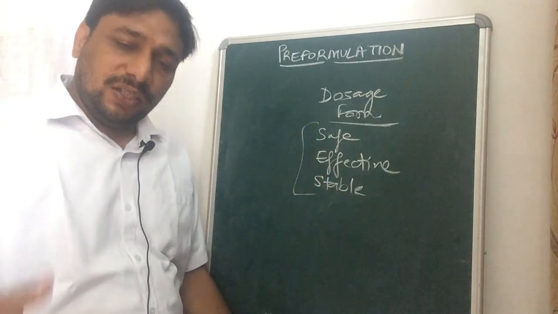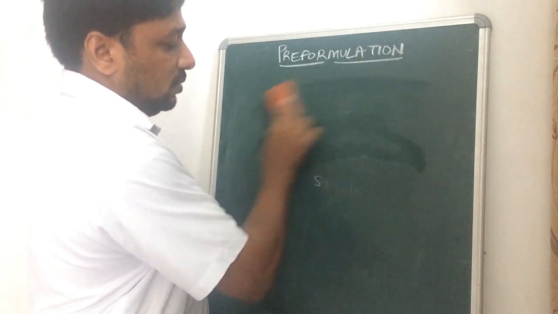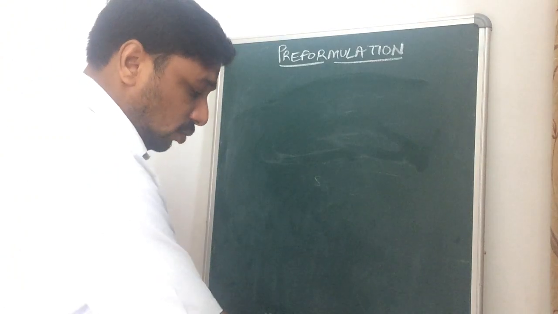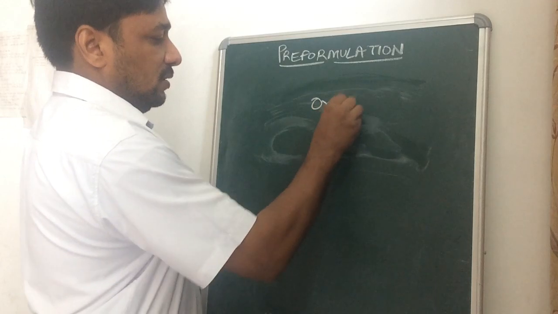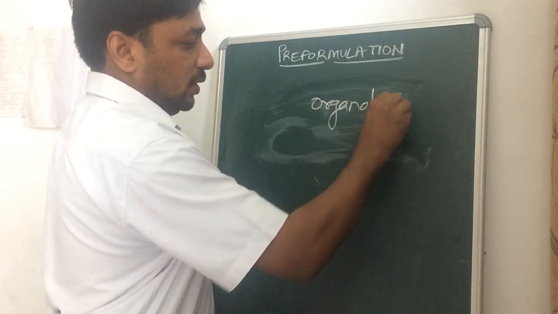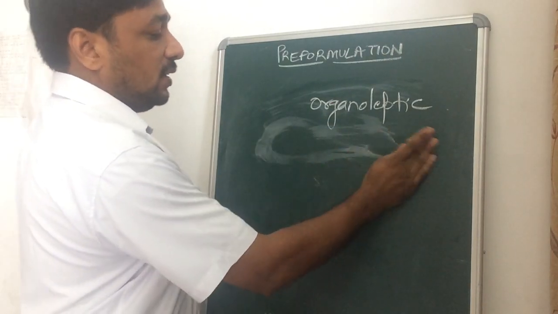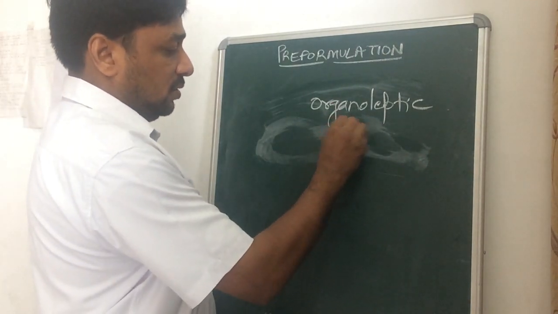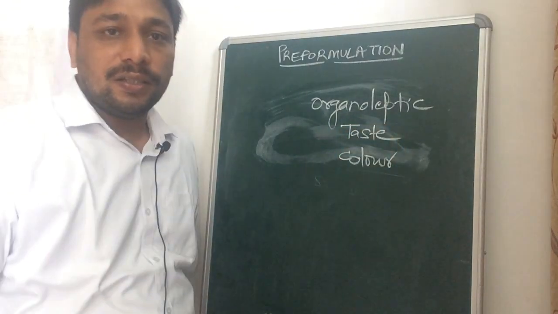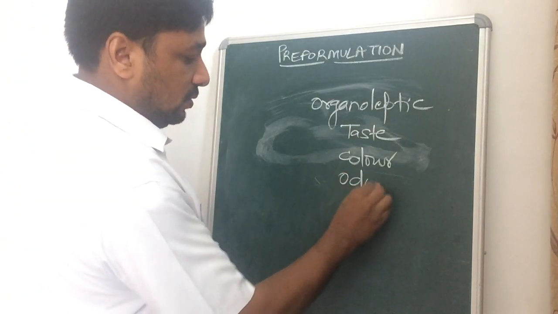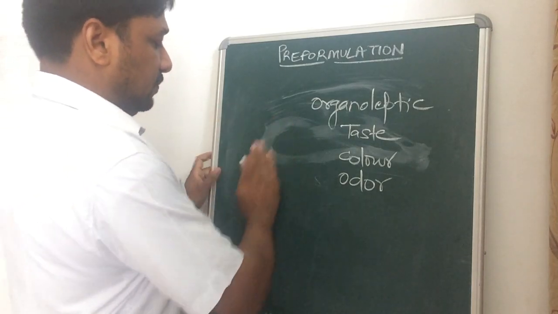So now we will study one by one what are the various properties that affect the design of the dosage form. So simply, first we take organoleptic properties. In the organoleptic properties there will be taste, color and odor.